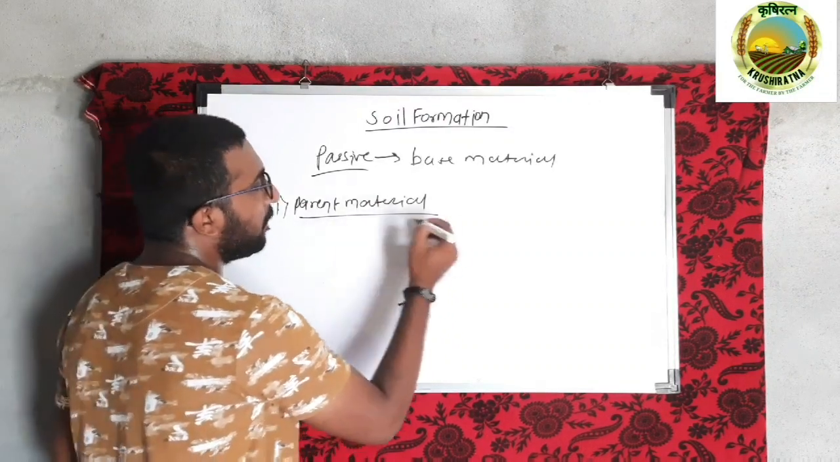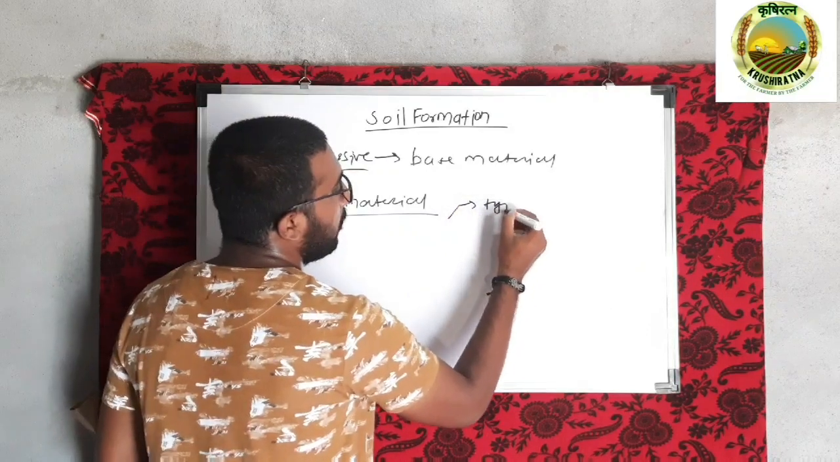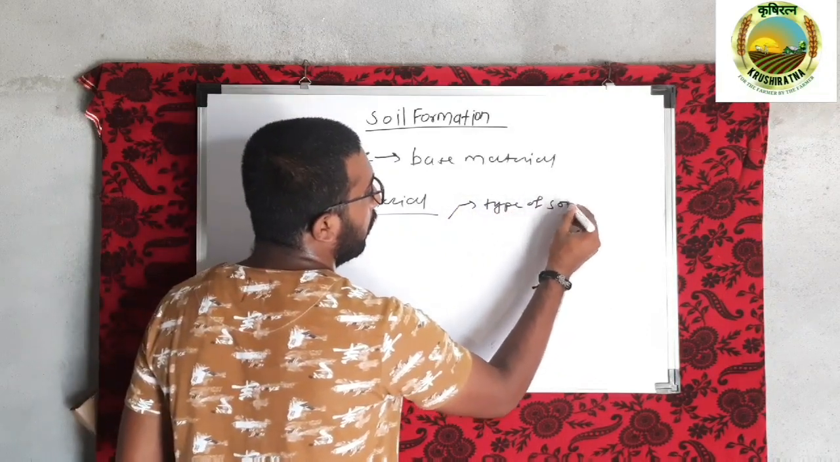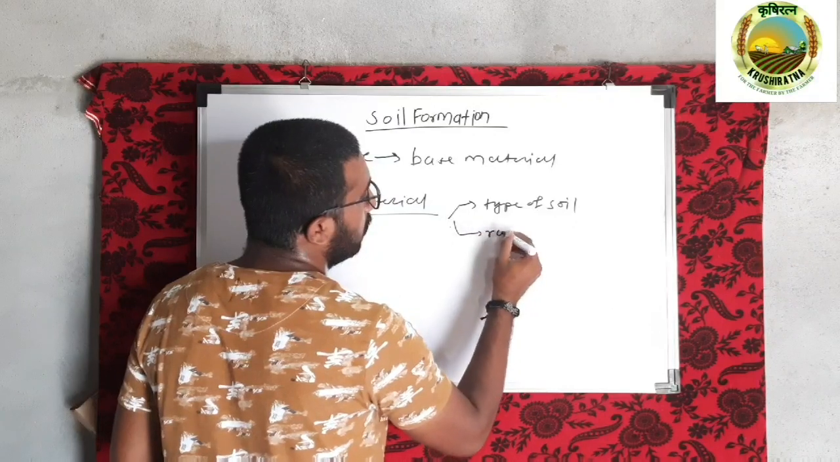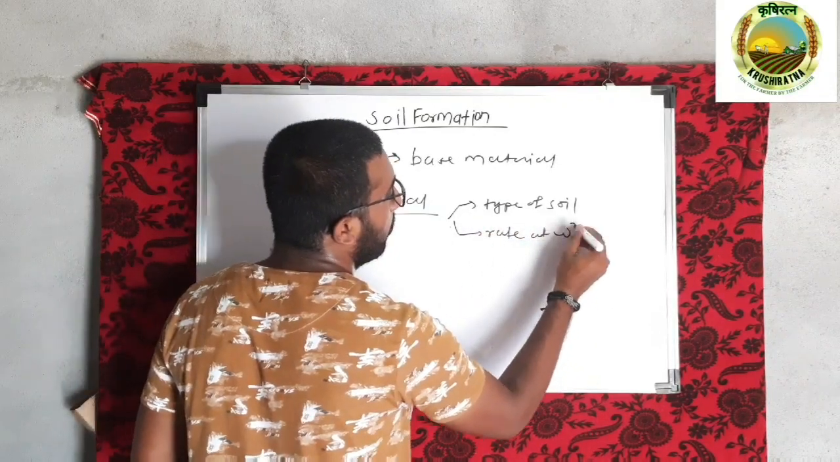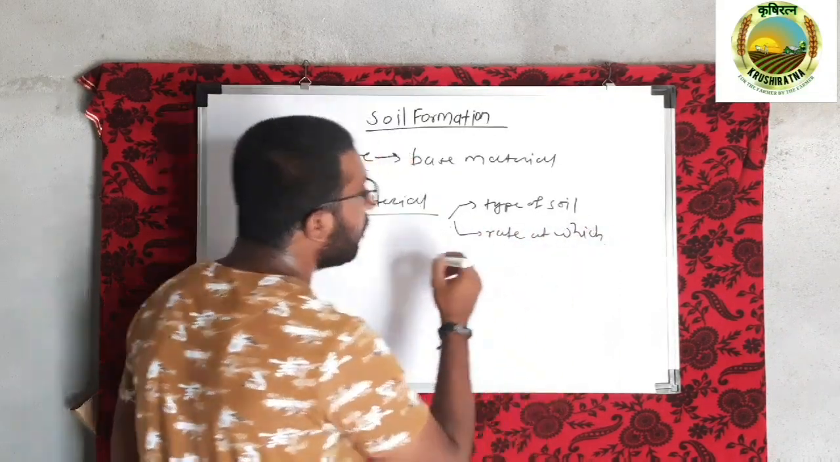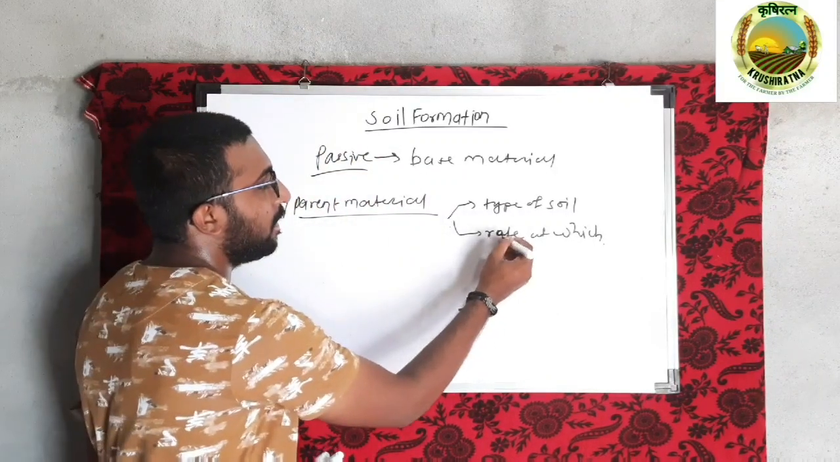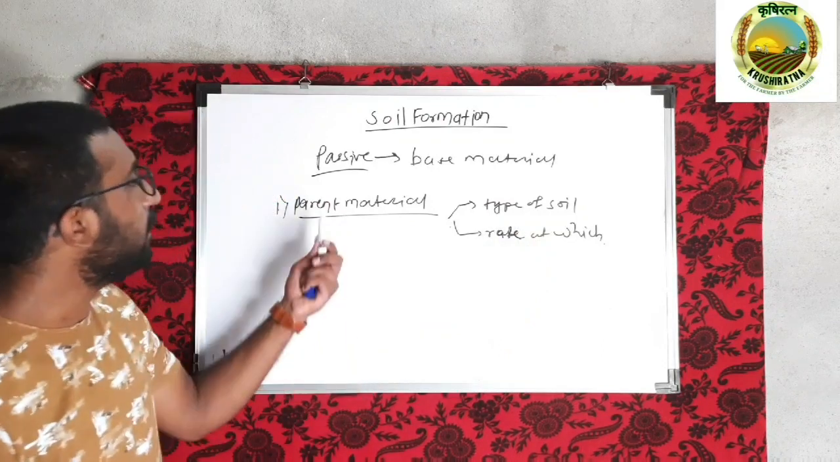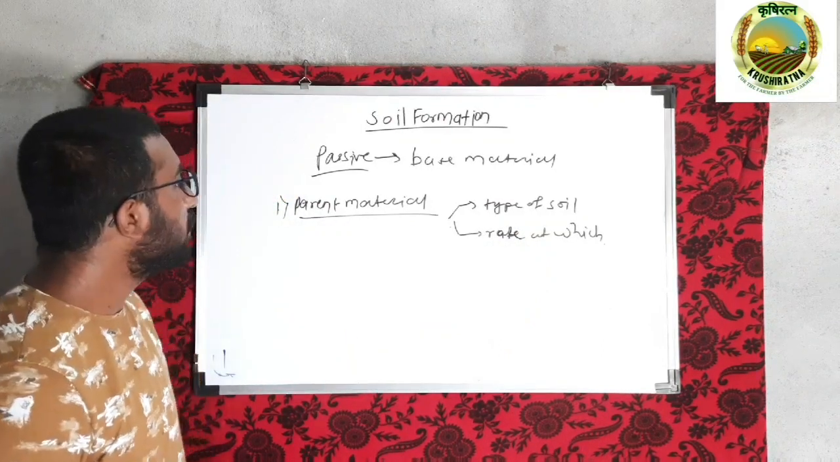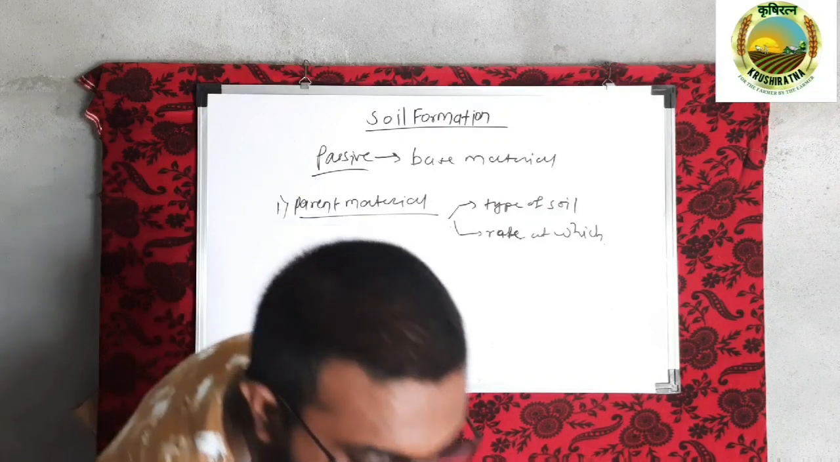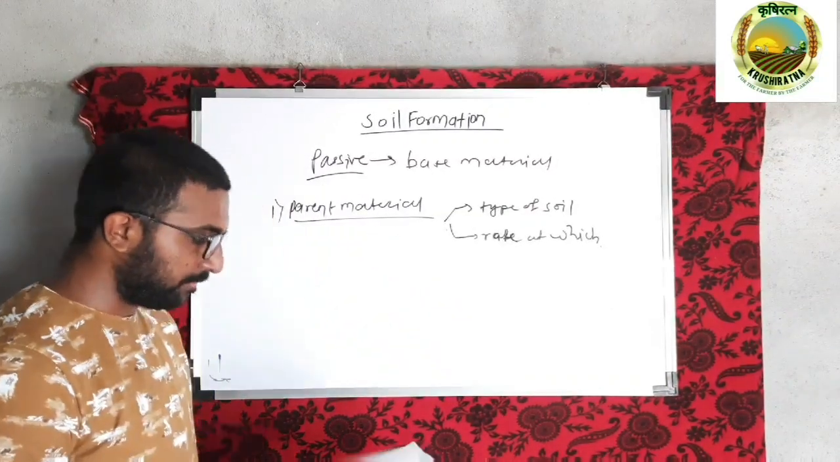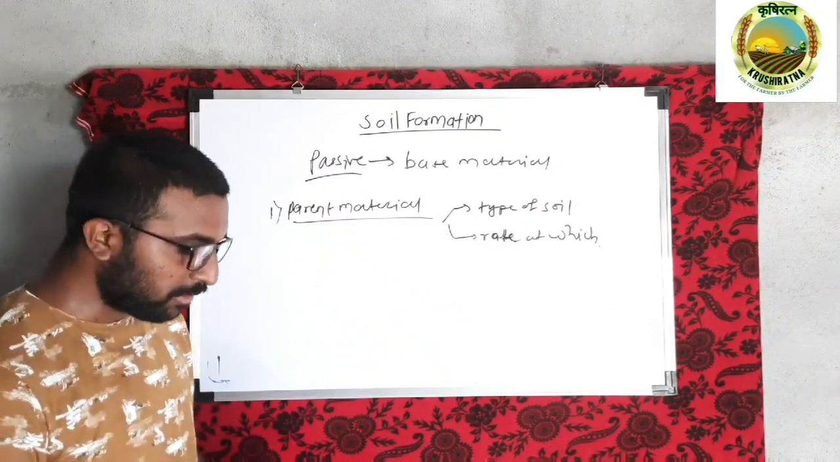How? The parent material decides the type of soil formed and the rate at which the soil is formed. An objective question may be asked here: the type of soil and the rate at which the soil is formed majorly depend upon which factor? That is the parent material. So how does it influence the soil formation processes?